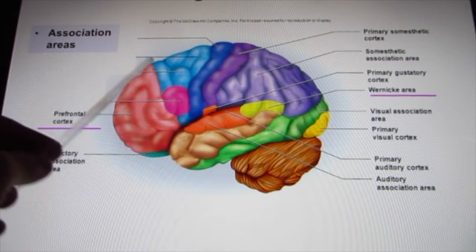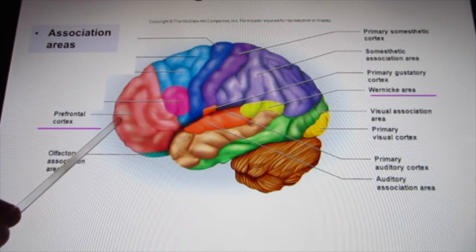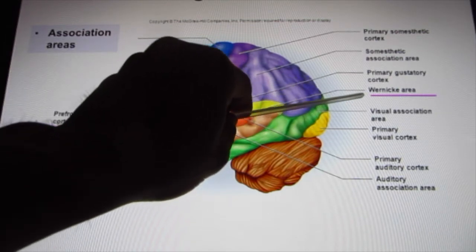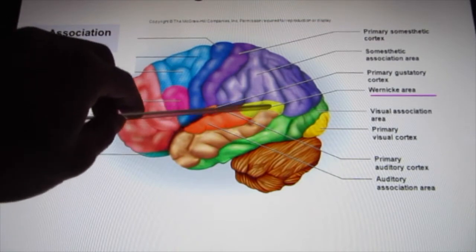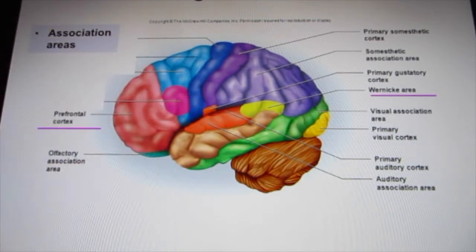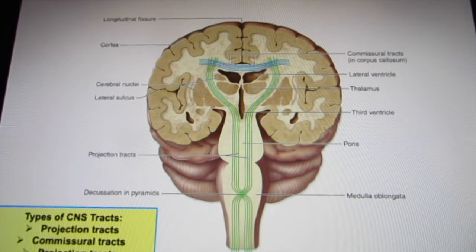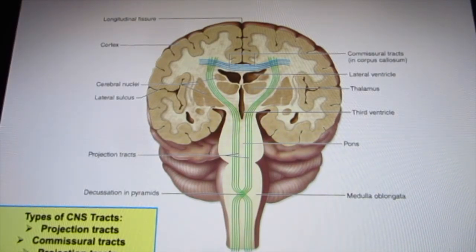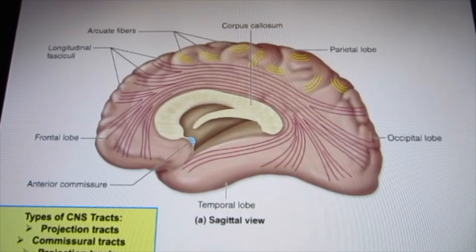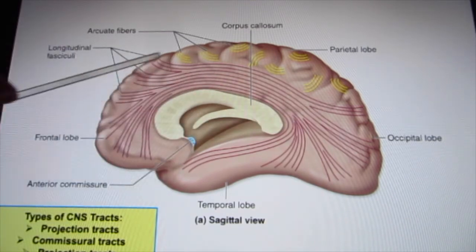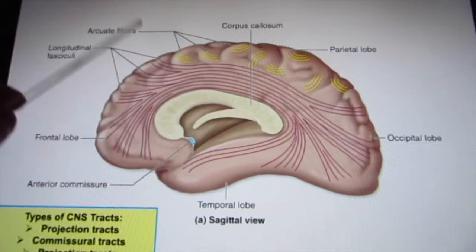Your prefrontal cortex, we explain the function, is for high-level reasoning. And the Wernicke area is the area for language understanding. The white matter is the tracks of axons. Their function is to send signals up and down from different brain areas to different brain areas. This is called the longitudinal fasciculi. So that's the track for the different lobes to communicate.